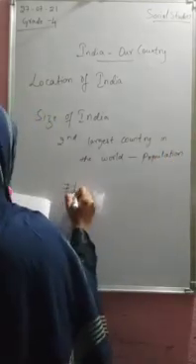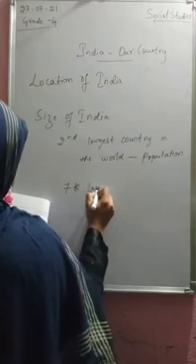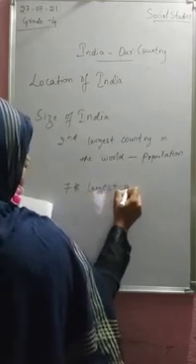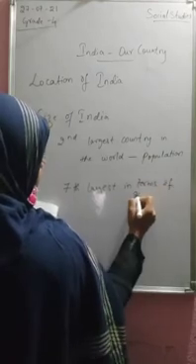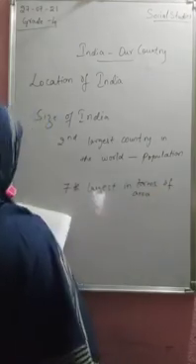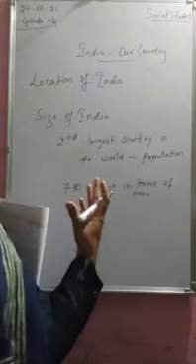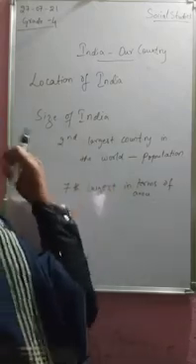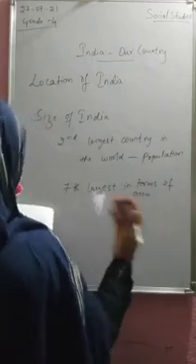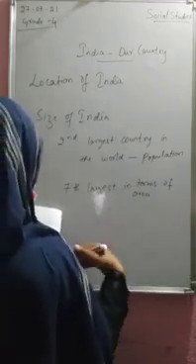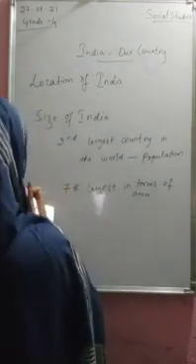Then apart from that, it is the seventh largest in terms of area, isn't it? And how far it is measured in how many kilometers approximately from east to west, and then from north to south. These all things we came across.